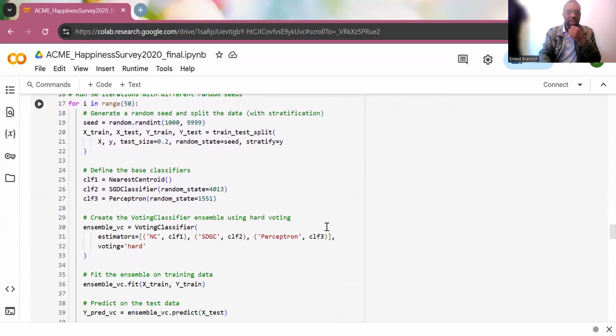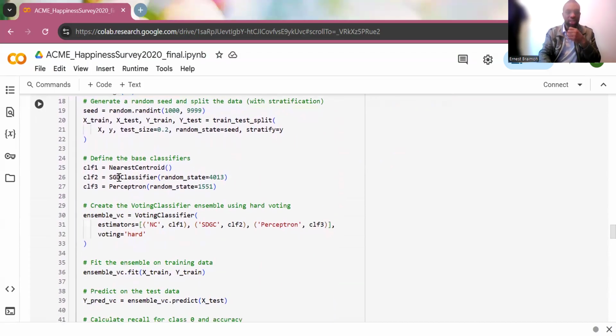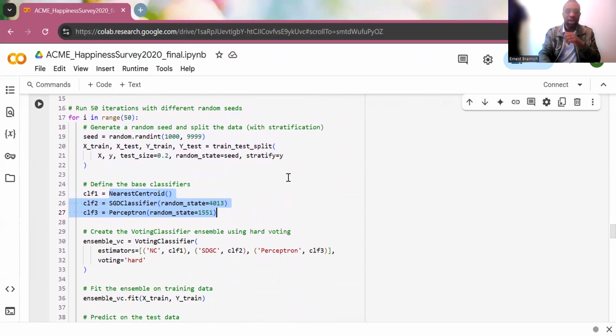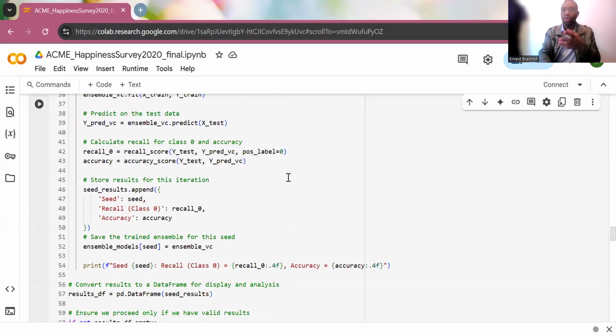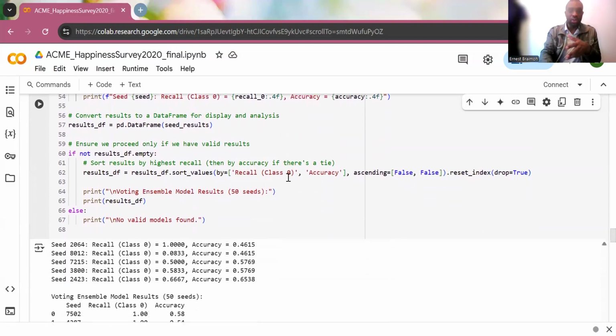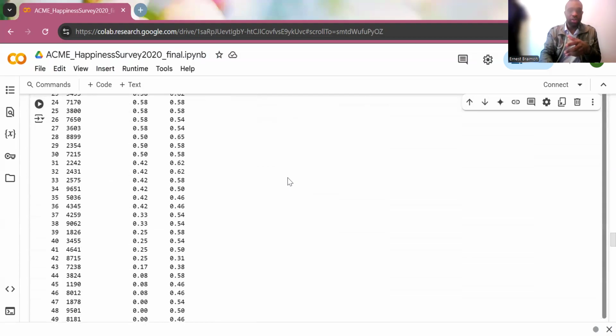So the next thing I did was to take the Nearest Centroid and two other classifiers for their best random states, the SGD classifier and the Perceptron. I used them for the ensemble. So this is the voting classifier model. What the voting classifier will do is select the best answers from the three models and display it. I also used the stacking, which will come to us very soon.